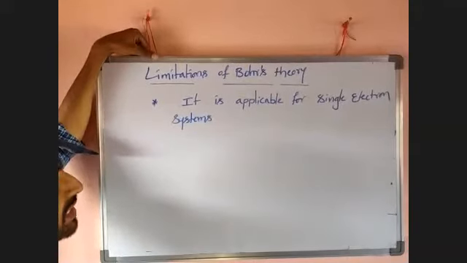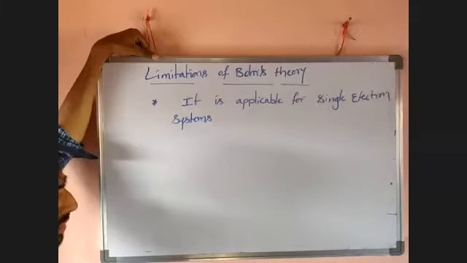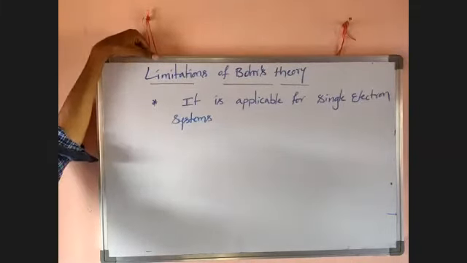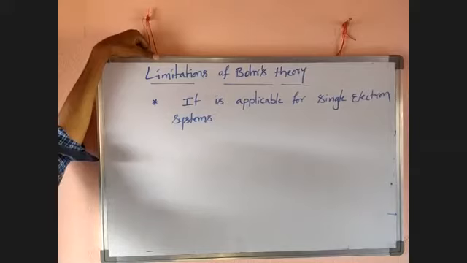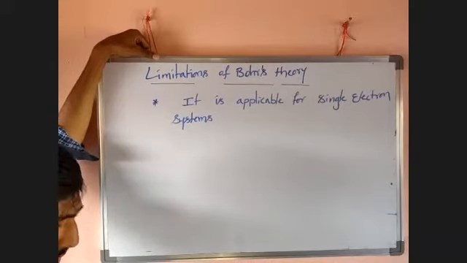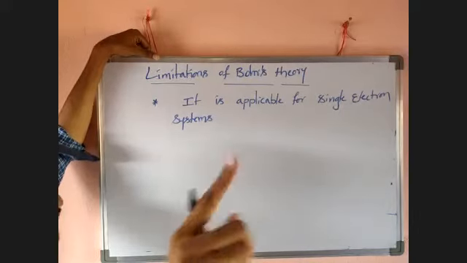What are single electron systems? I told you that in Bohr's theory, the last point I discussed is that this theory can explain spectra of hydrogen-like atoms. Particularly here, hydrogen has only one electron.